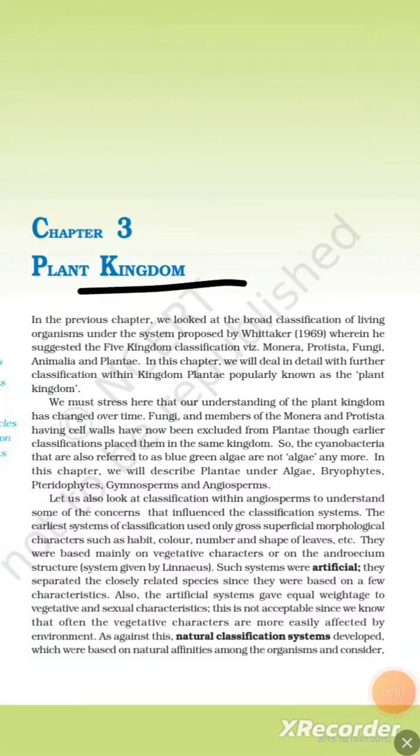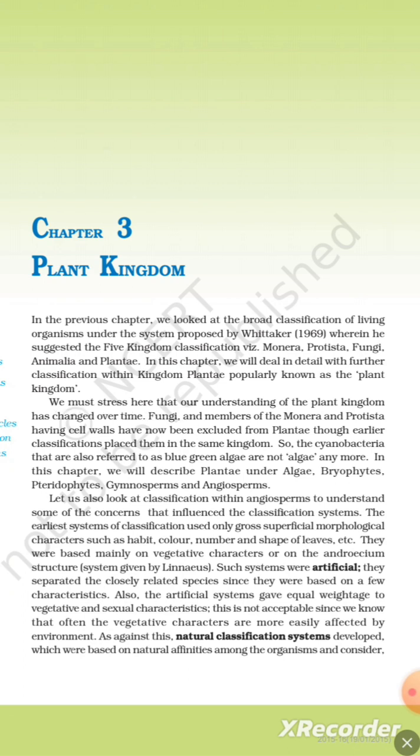Chapter 3: Plant Kingdom. In the previous chapter, we looked at the broad classification of living organisms under the system proposed by Whittaker in 1969, in which he suggested the five kingdom classification: Monera, Protista, Fungi, Animalia, and Plantae. In this chapter, we will deal in detail with further classification within kingdom Plantae, popularly known as the plant kingdom.